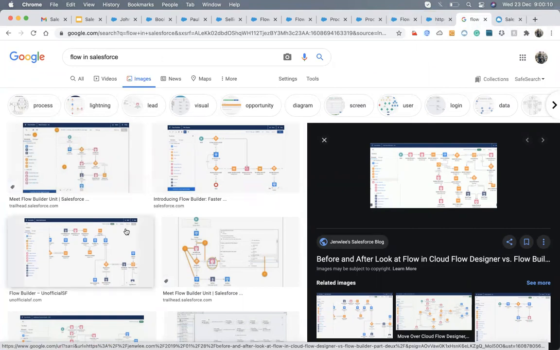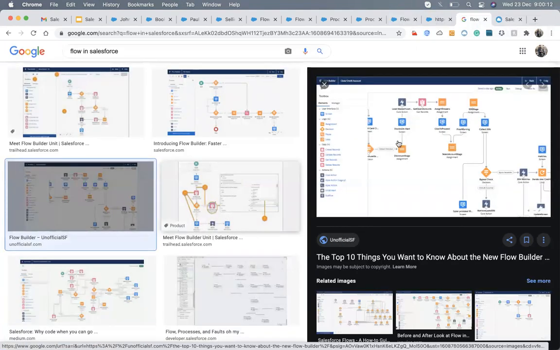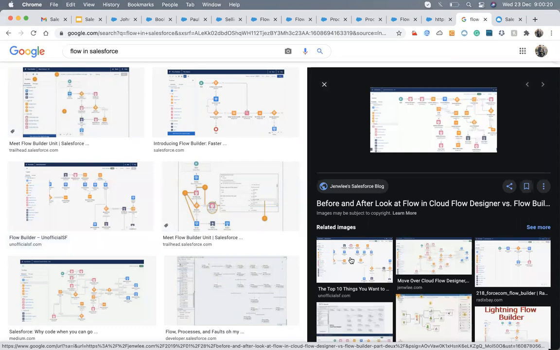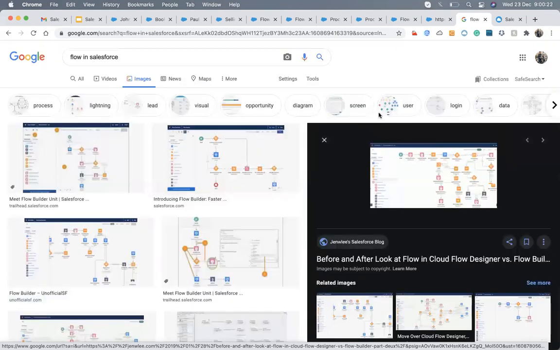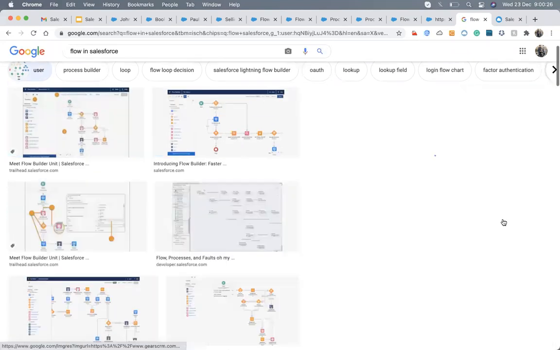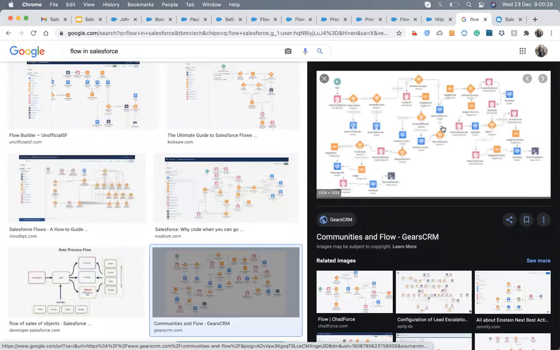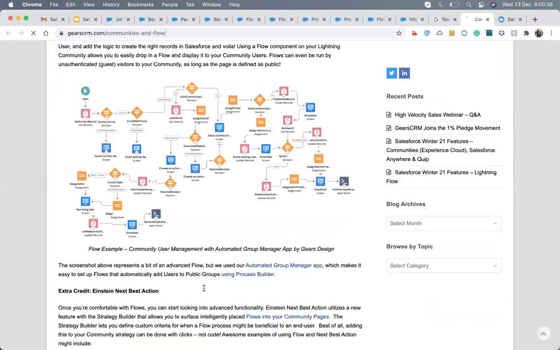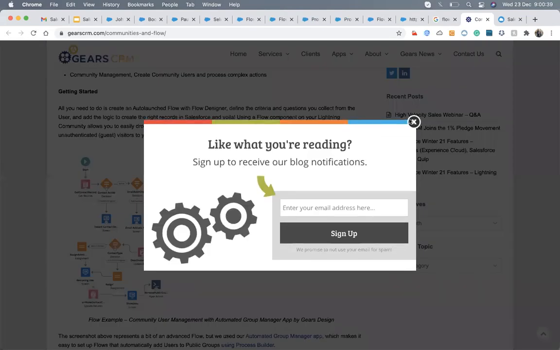That's why managers and people above the developers don't prefer flow, because when it becomes complex, users are not able to understand it. Just by seeing it you can't understand what is going on here.